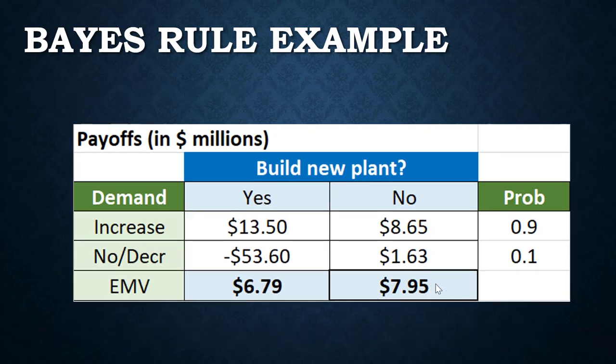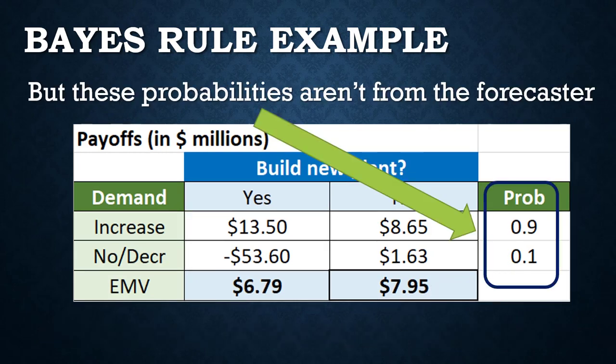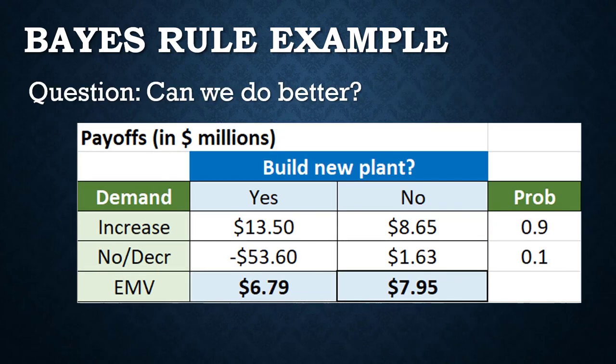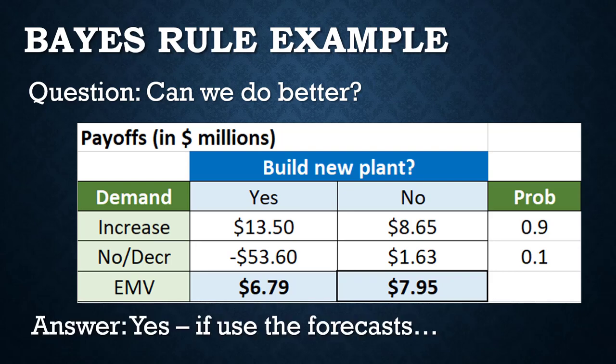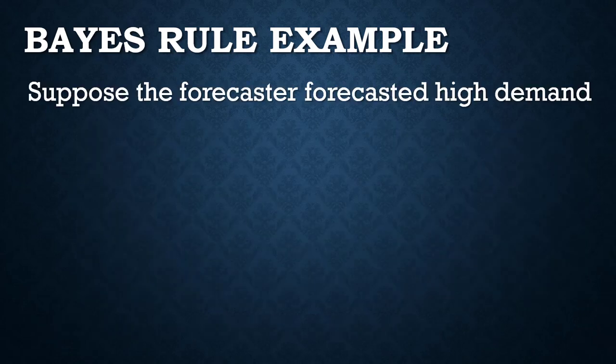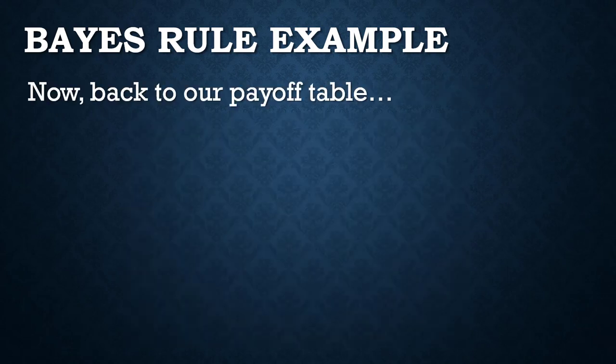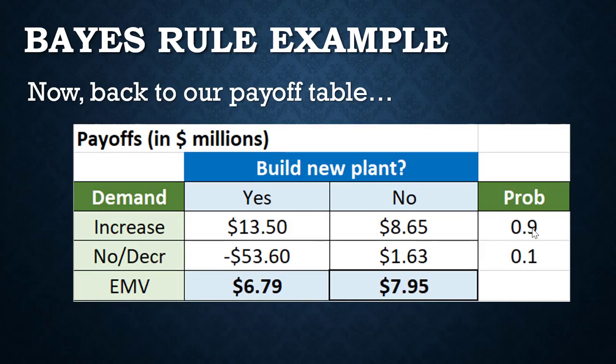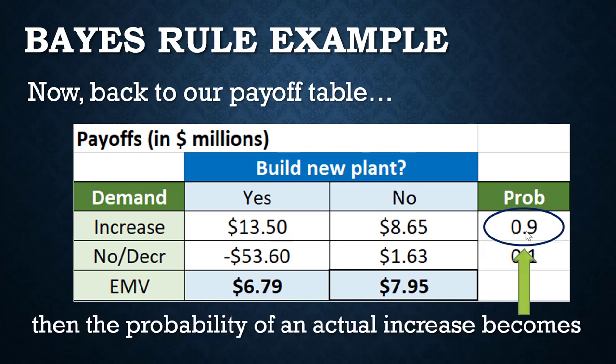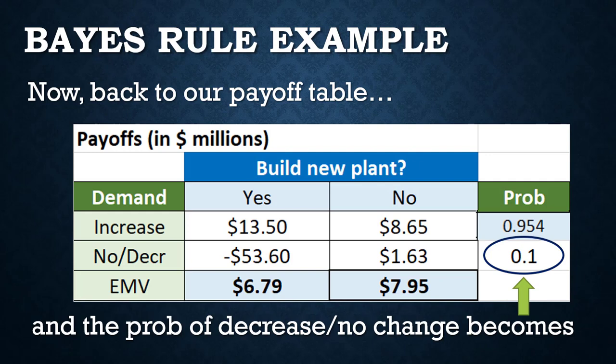Okay, but problem. These aren't the probabilities from the forecaster. These were just our original overall probabilities. Question, can we do better? Yes, we can if we use those forecasts. Okay, so suppose the forecaster forecasted high demand. Then, back to our payoff table, the following is true: that 90% changes to 95% if the forecaster forecasted high demand, and that 10% changes to 4.6%.